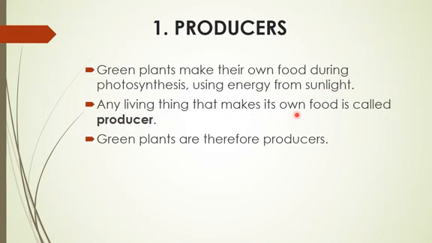using energy from the sunlight. Any living thing that makes its own food is called the producer. Like green plants are therefore producers. So in short, the producers are the ones which can make their own food.